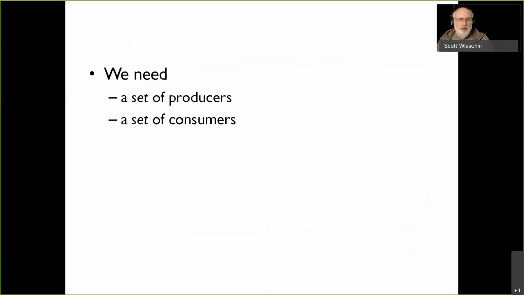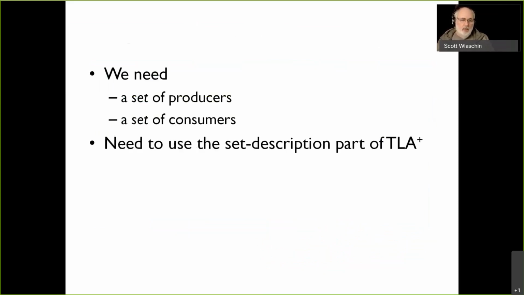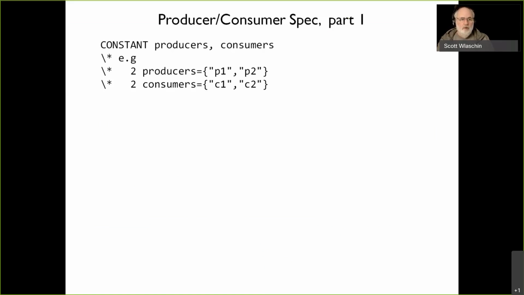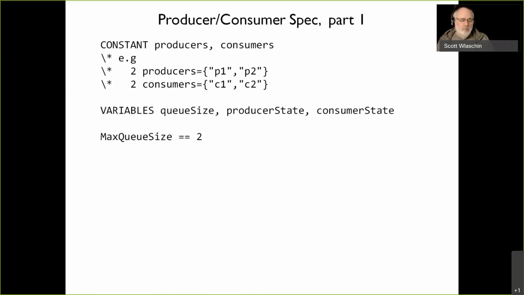Okay, so we're going to need a set of producers and a set of consumers, and we need to use the set description part of TLA Plus. So our code is going to get a little more ugly, unfortunately. Here we have 2 producers and 2 consumers. That's what we're going to pass in. So here's the specification for the multi-producer consumer one. Now we're going to have the producer state and the consumer state, but this time they're going to be dictionaries. They're going to be maps. I'll explain that in a minute.